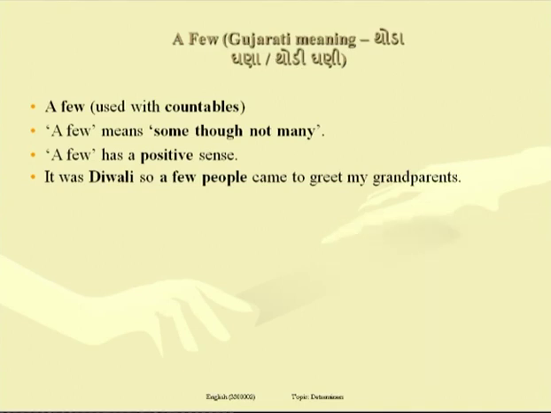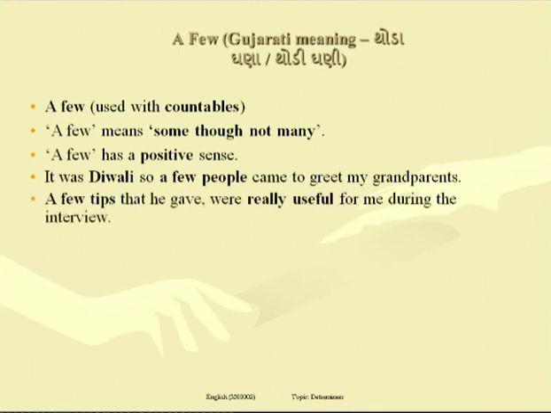Do you remember the sentence that we used in the earlier slides? That sentence was, my grandparents have few visitors, means almost no visitors. But here I am expressing a positive sense. It is a time of Diwali, time of celebration. So a few people means at least some people came to greet my grandparents. People, countable noun, use of a few before countable nouns.